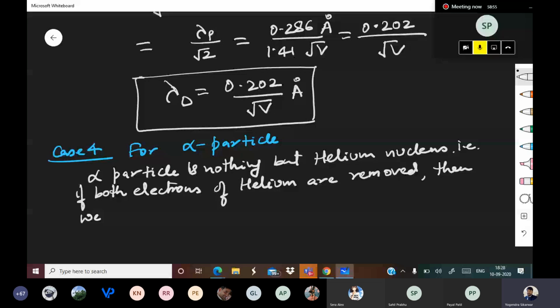In fact, let me write directly lambda deuterium by 2, that is 0.202 upon 2 root V angstrom.